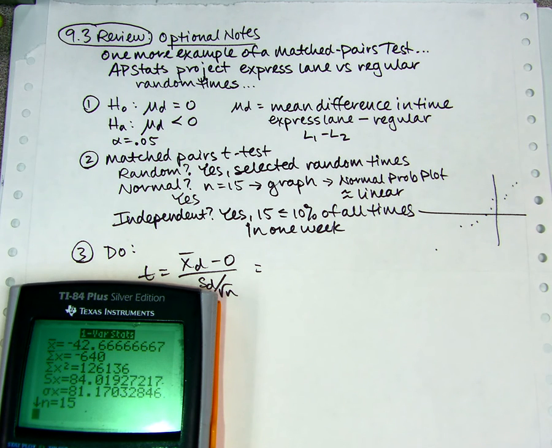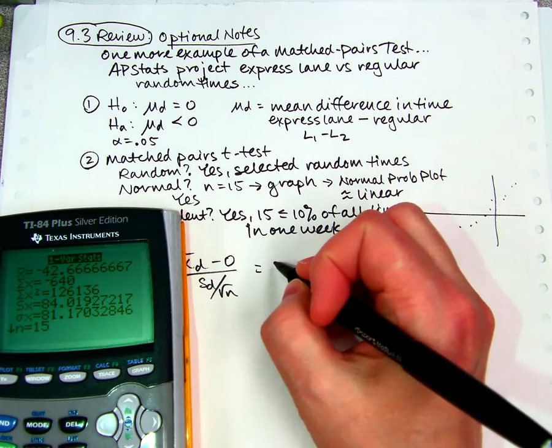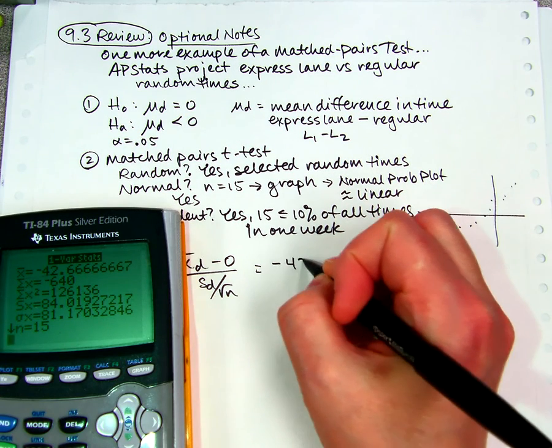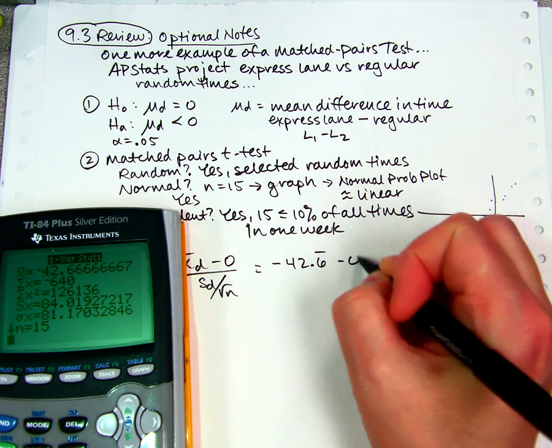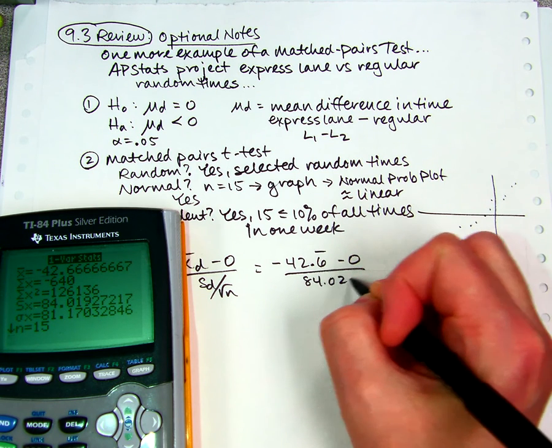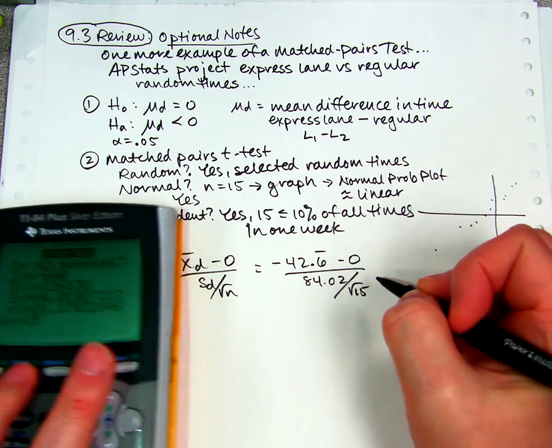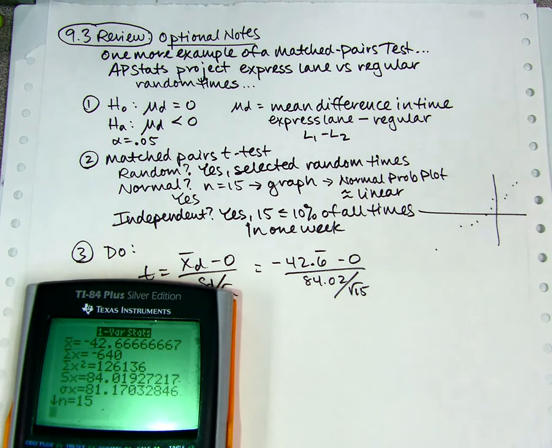Hang on, I got to check my work real quick. Oh, I did it wrong last time. That's so sad. All right, so negative 42.6 minus 0. Standard deviation is 84.02 over square root of n, which is 15. And since I did it wrong last time, I'm going to do it right this time.